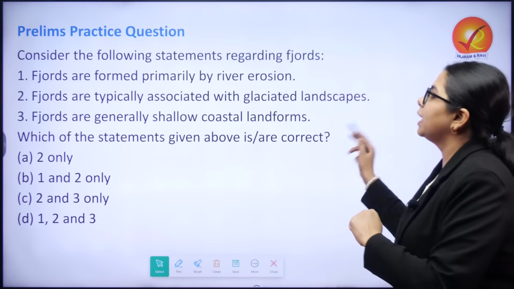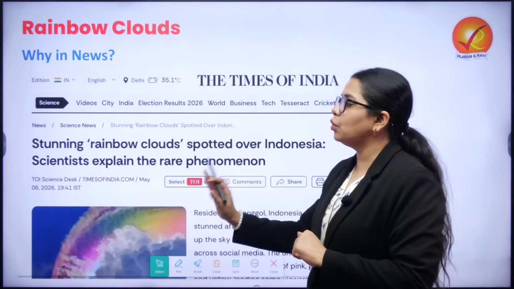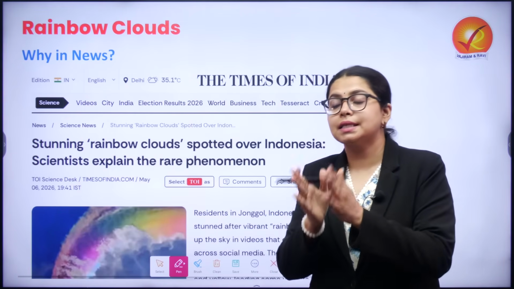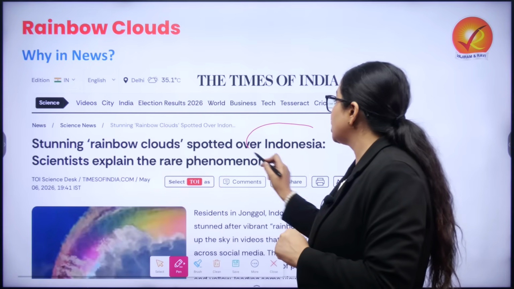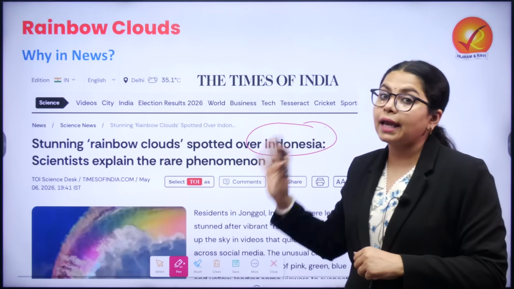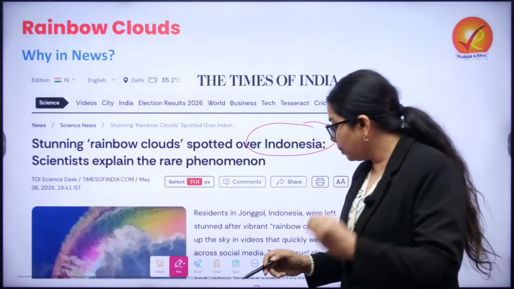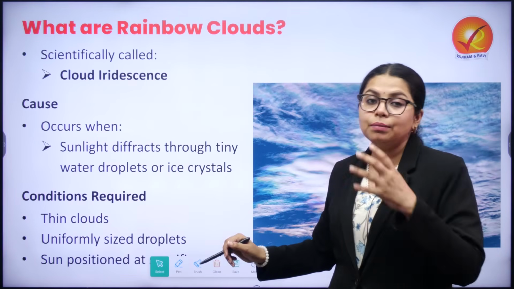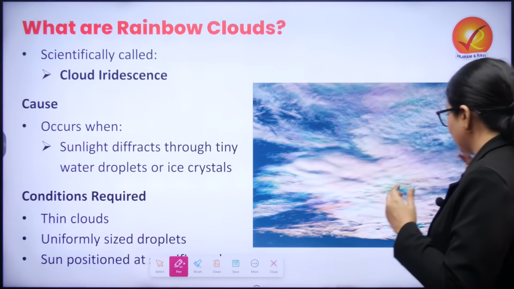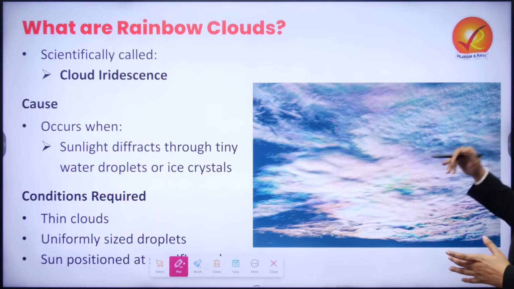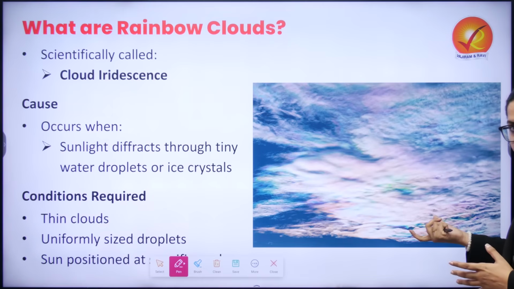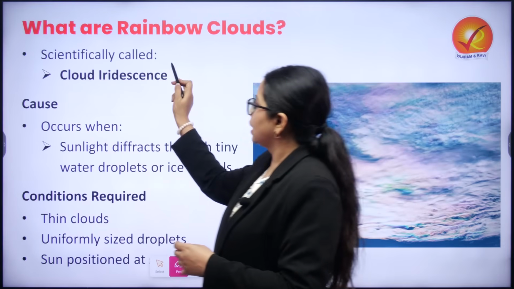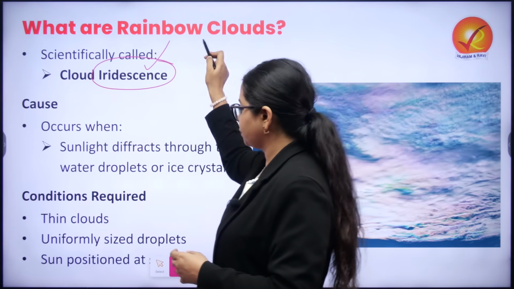The next term that we are doing today is rainbow clouds. Now rainbow clouds have been in news because they have been sighted in Indonesia, and this is a rare phenomenon which has made it to the news. Now when we are talking about rainbow clouds, as you can see in the image, the clouds are of multiple colors, and scientifically this phenomenon is called cloud iridescence.